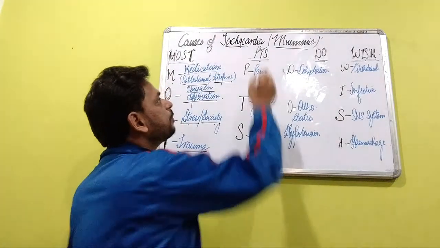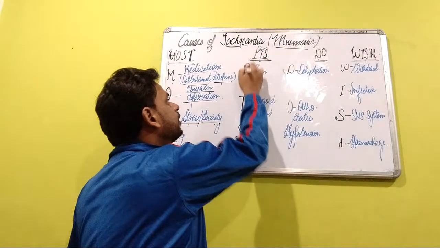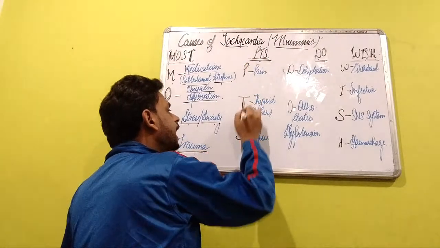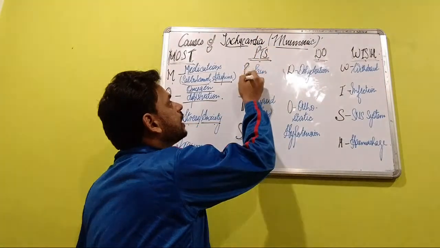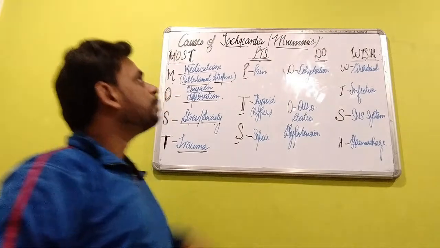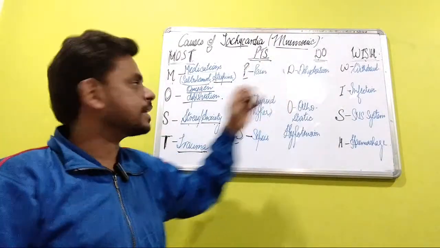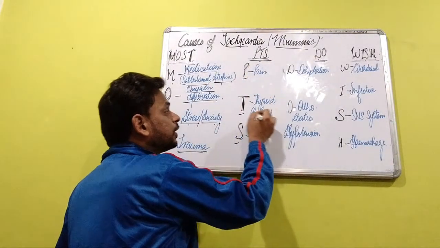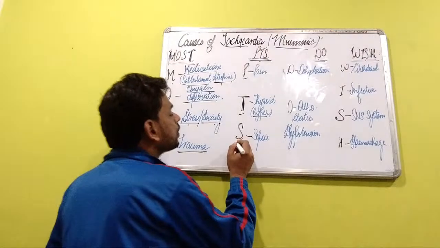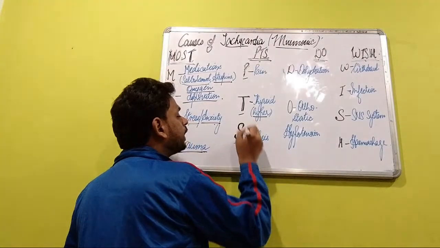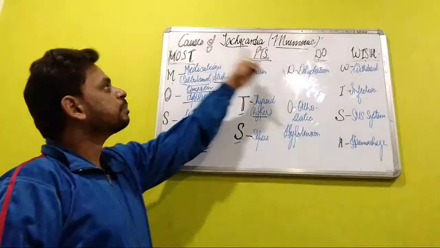Now moving on to the next word, patients. P-T-S is referring to patients. Do remember, viewers and students, the P, T and S. Every alphabet of P, T and S is referring to one of the causes. The P of patients is referring to pain. In situations of pain, tachycardia can be precipitated. The T is thyroid; in conditions of thyroid, particularly hyperthyroid conditions, tachycardia can be seen. And the S is sepsis; in any kind of infection or sepsis, tachycardia can be precipitated.